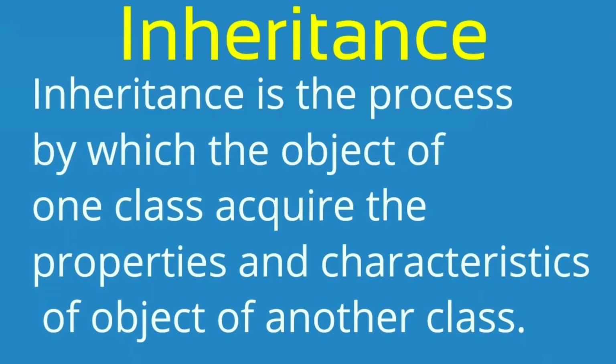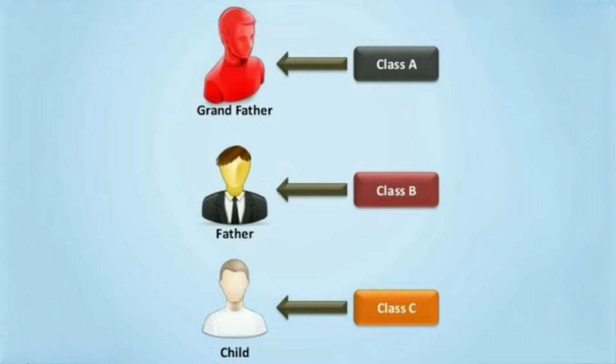In C++, inheritance is the process by which the object of one class acquires the properties and characteristics of another class. Now we will understand multi-level inheritance.